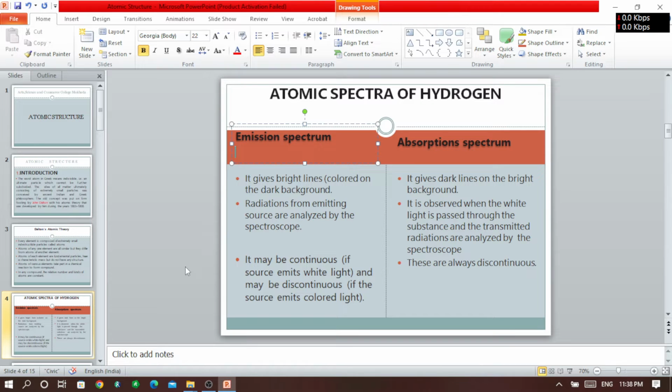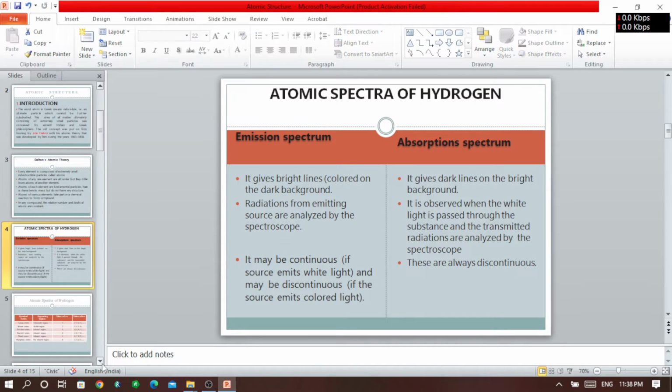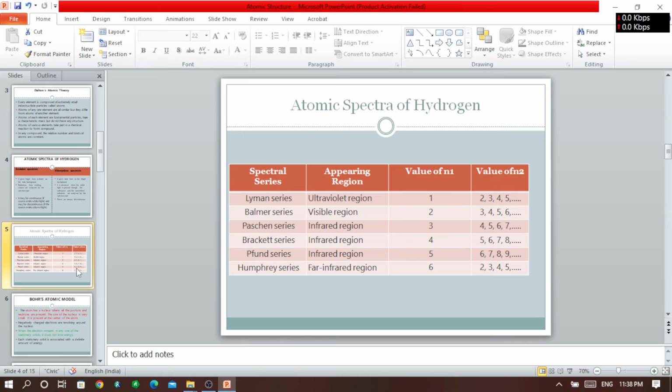Both spectra can be used to study the structure of hydrogen. Whenever the structure of hydrogen is studied, this is the information we get in the hydrogen spectra. Generally, we observe these important series in the spectra of hydrogen: Lyman series, Balmer series, Paschen series, Brackett series, Pfund series, or Humphreys series.